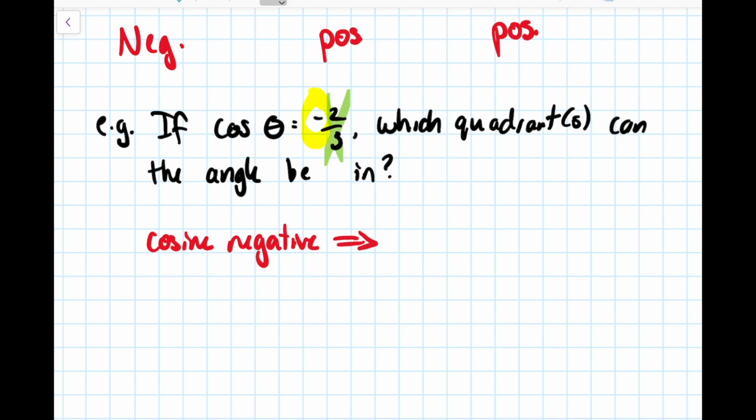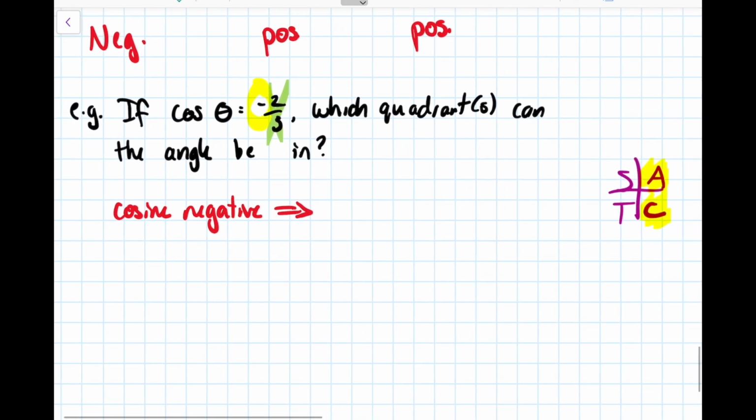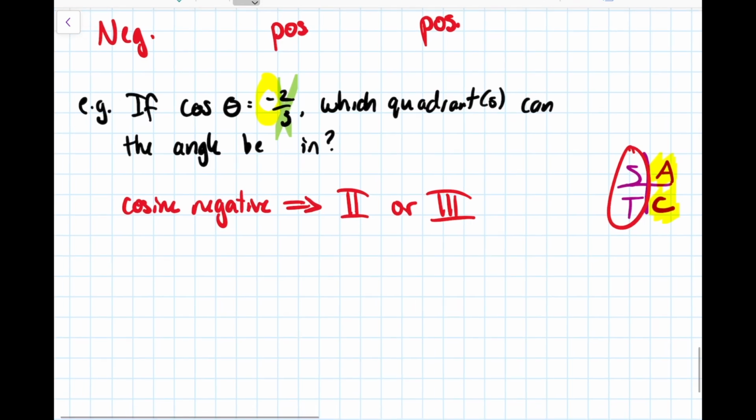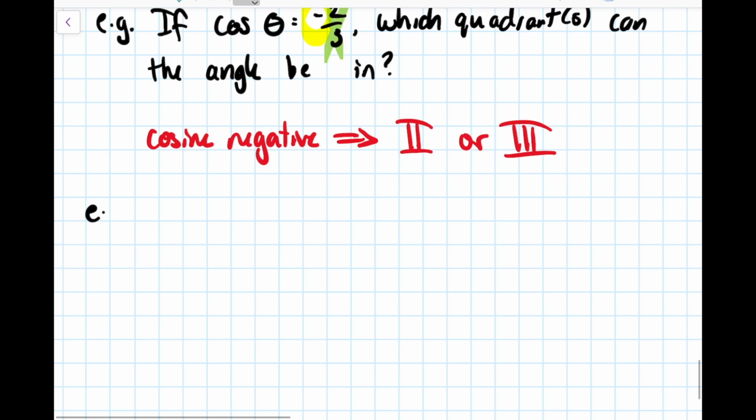So if we go back to our ASTC, let's just sketch it over here just to have something to look at. So cosine is positive in quadrant 4 and in quadrant 1, because everything's positive in quadrant 1, and 4 is the relevant one for cosine. So if we want cosine to be negative, then we need to be in the other two quadrants. So that's quadrant 2 or quadrant 3. And so that's it for this question. So sometimes you're just going to have one piece of info to go off of. Sometimes you might have more than one.